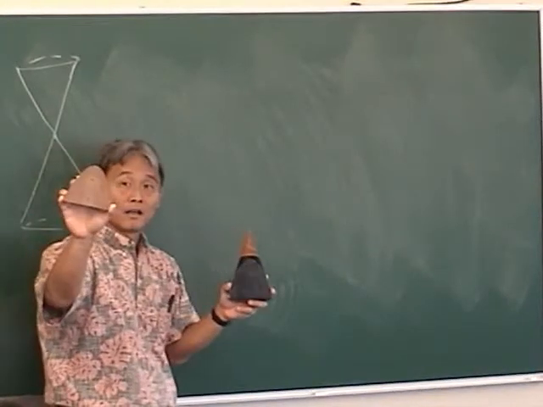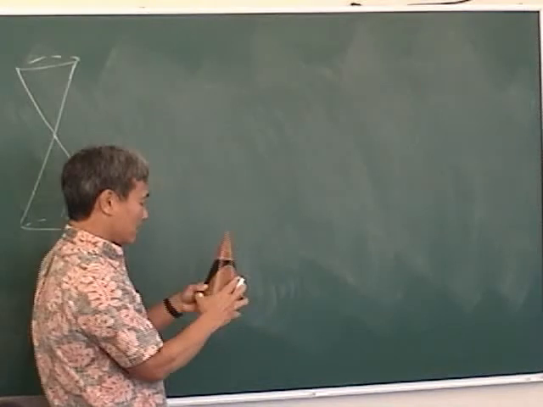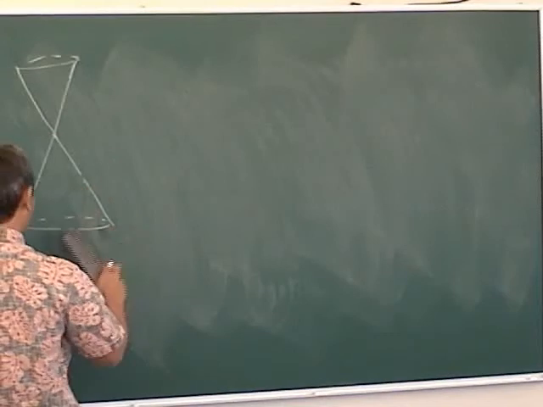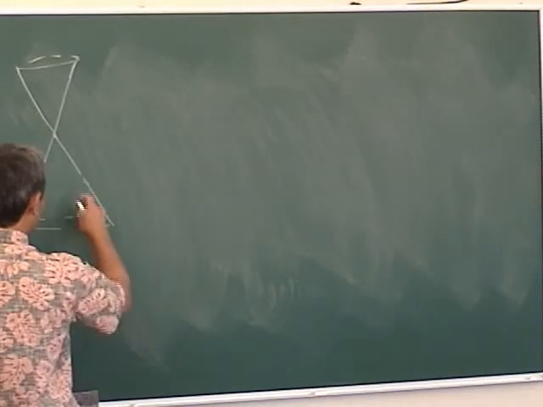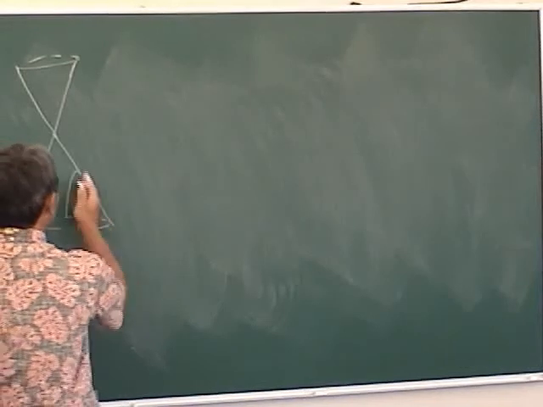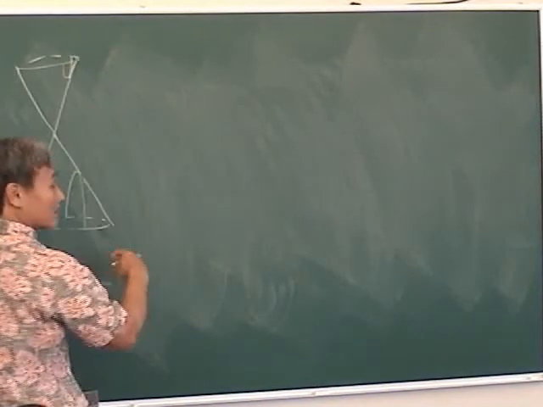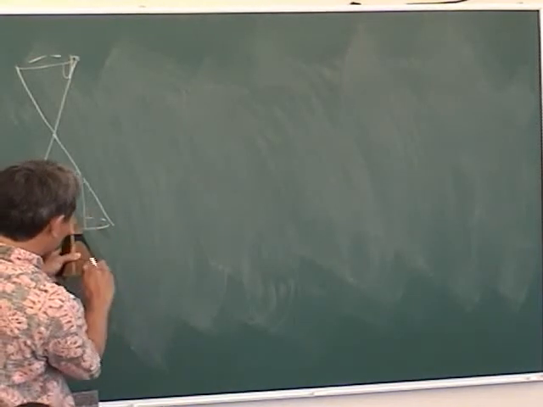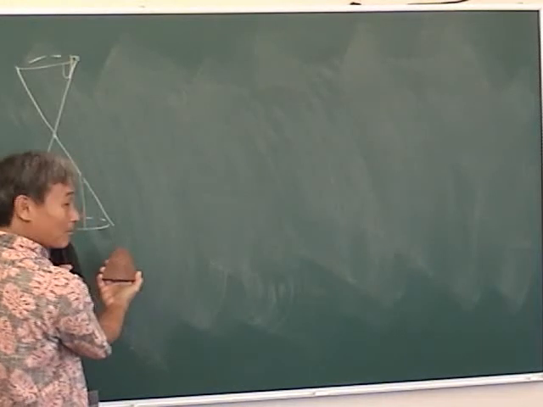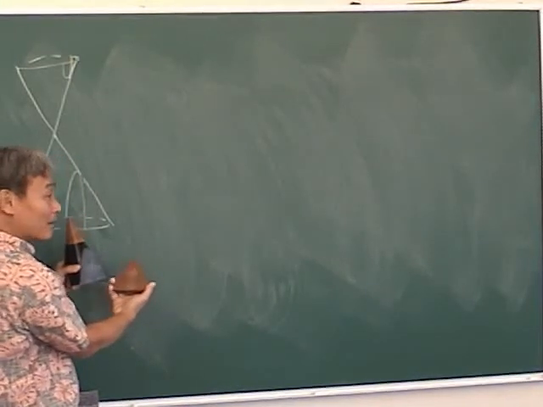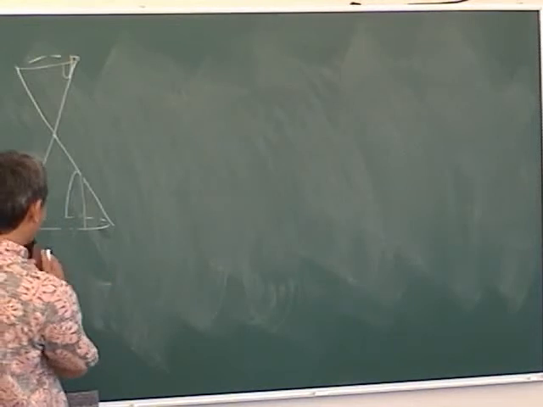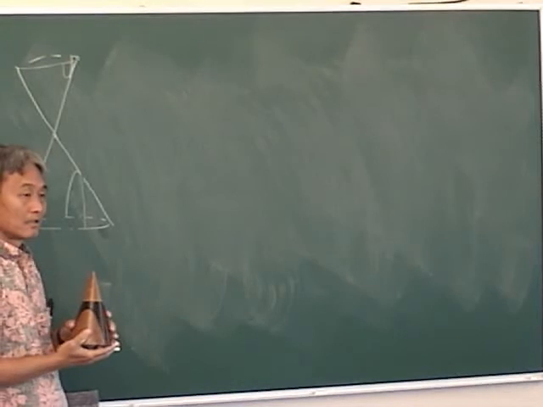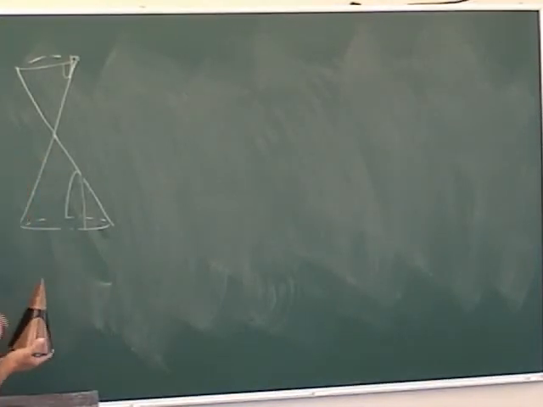Now what if I take a plane that's not parallel to the edge of the cone? Like this. See, then you're going to have one intersection here, but then it's going to touch up here. Then you get another one. So since you have 2 branches, it's going to be a hyperbola. But how can I tell the hyperbola from the parabola? Because a hyperbola has two branches, a parabola only one. These are called the conic sections because they're sections of a cone.